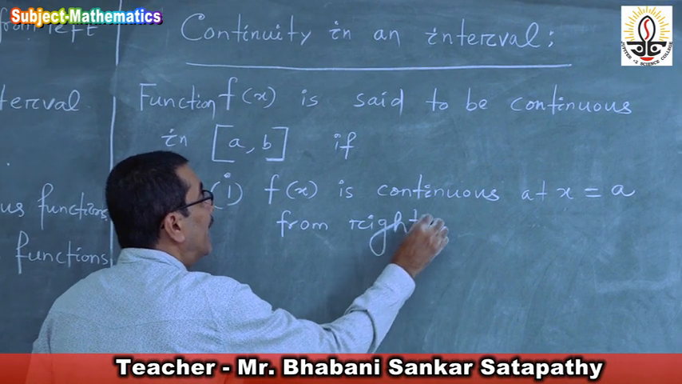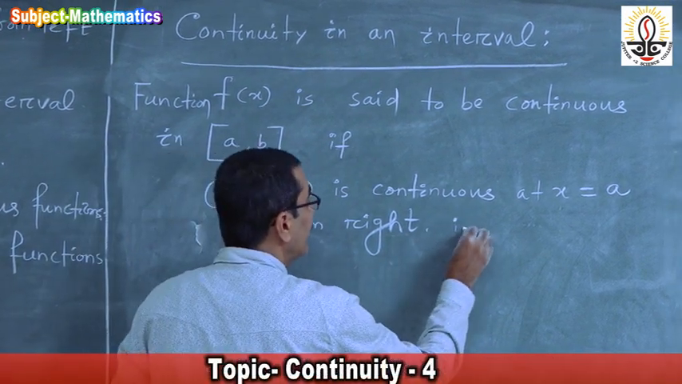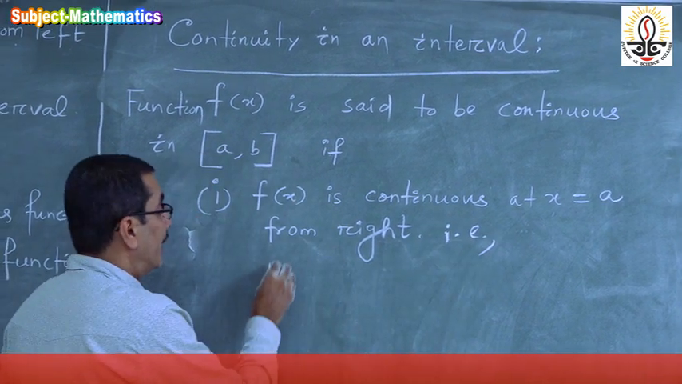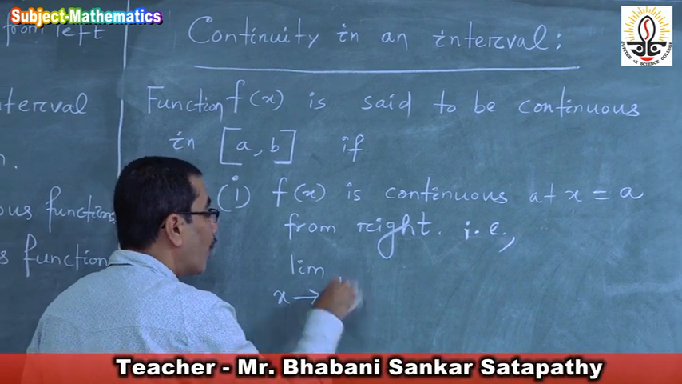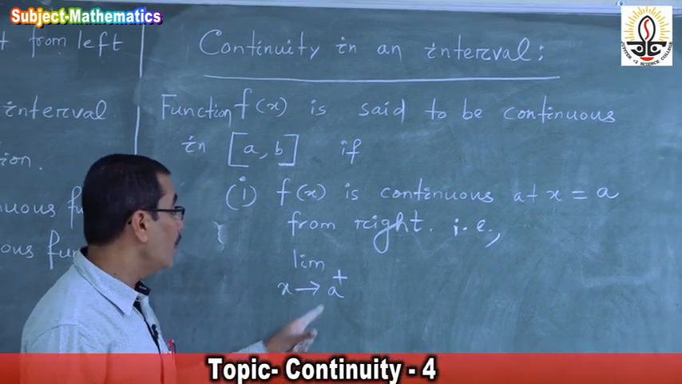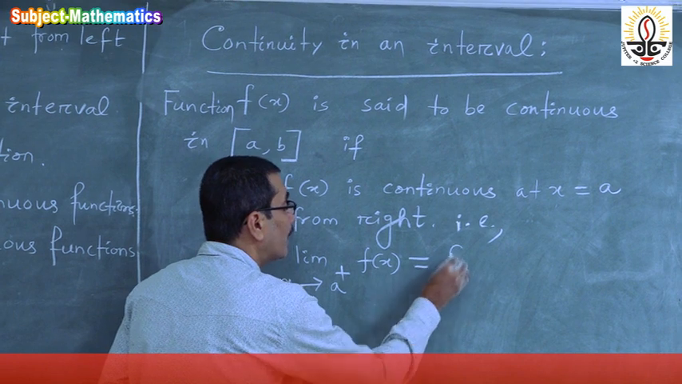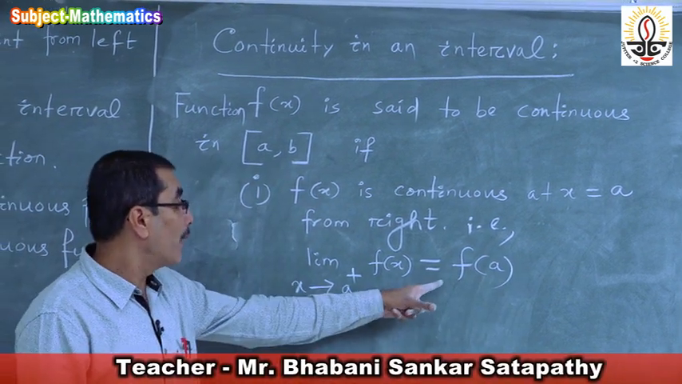Right through a, it needs to be continuous. That is, what does it mean? Limit x approaches to a plus f of x must be equal to f of a.